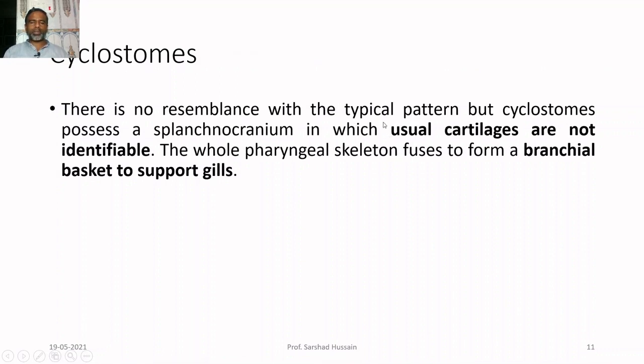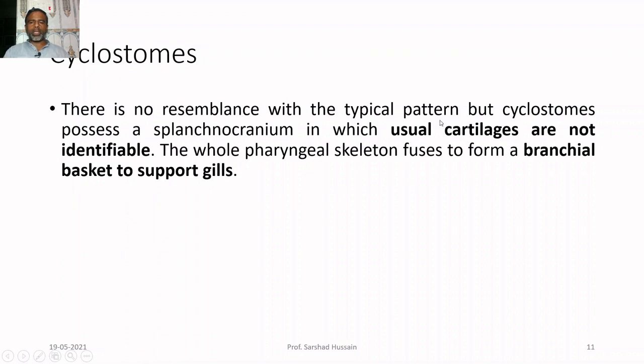We have discussed in previous slides the typical pattern of the 7 visceral arches. The first 2 were contributing in the formation of the jaw and the skull, whereas the 3rd to 7th were the visceral or pharyngeal arches present around the pharynx region.